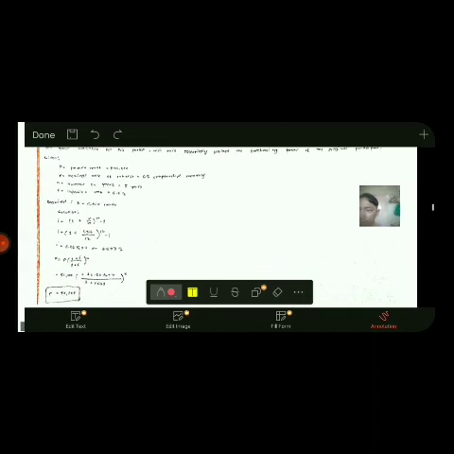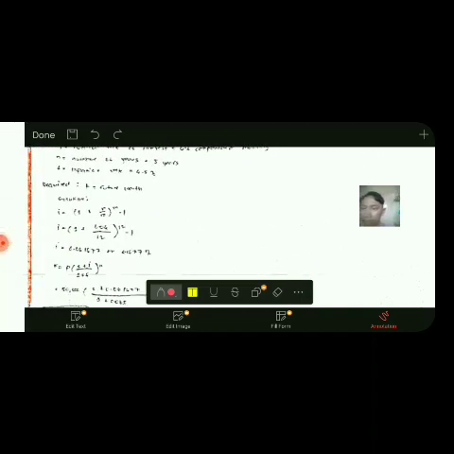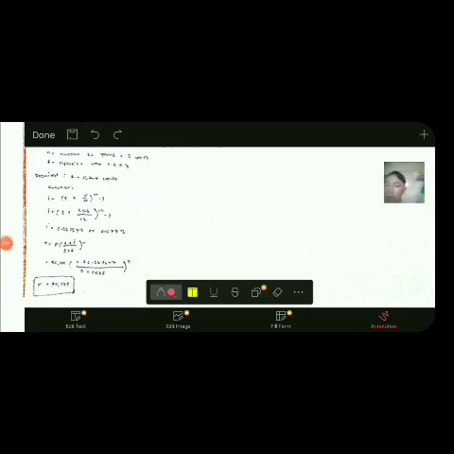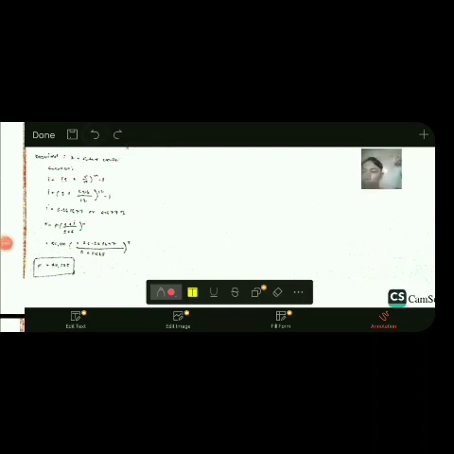So ang atong gipangita is ang F which is ang future worth. So ang solution nga atong gamiton is I equals to the quantity of 1 plus R over M raised to M minus 1. Substitute sa atong mga value gikan dinhi, nakuha nato ang atong I which is 0.061677 or 6.1677%. So para makuha na nato atong future worth, ang atong gamiton na formula is F equals to P times the quantity of 1 plus I over 1 plus S raised to N.